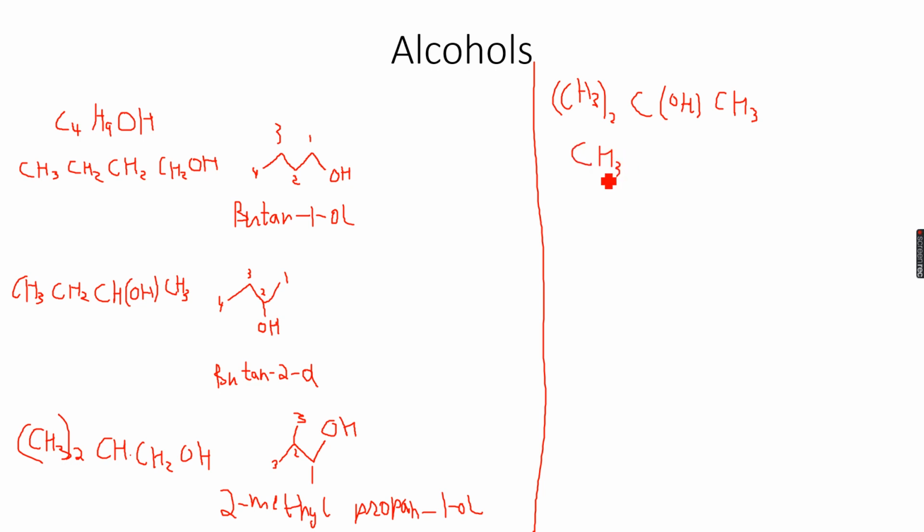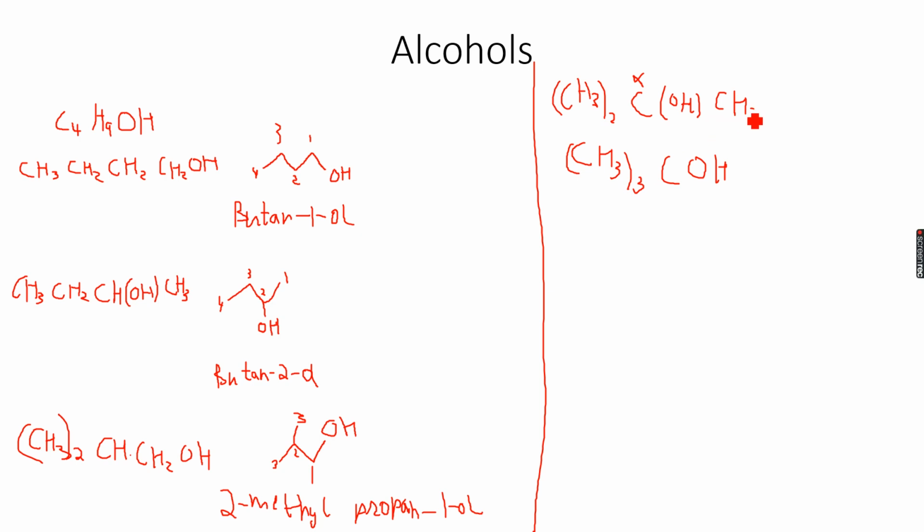Now in this case you can write it either like this, or you can write it as (CH3)3COH, because you can see that this carbon atom, the alpha carbon atom, which has the functional group attached to it, has 2 CH3 groups here and 1 CH3 group here. So it is in total attached to 3 CH3 groups.